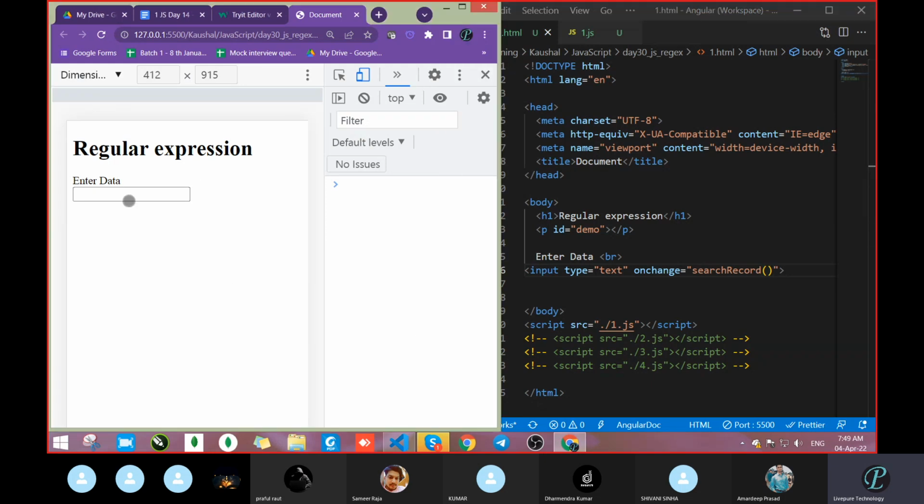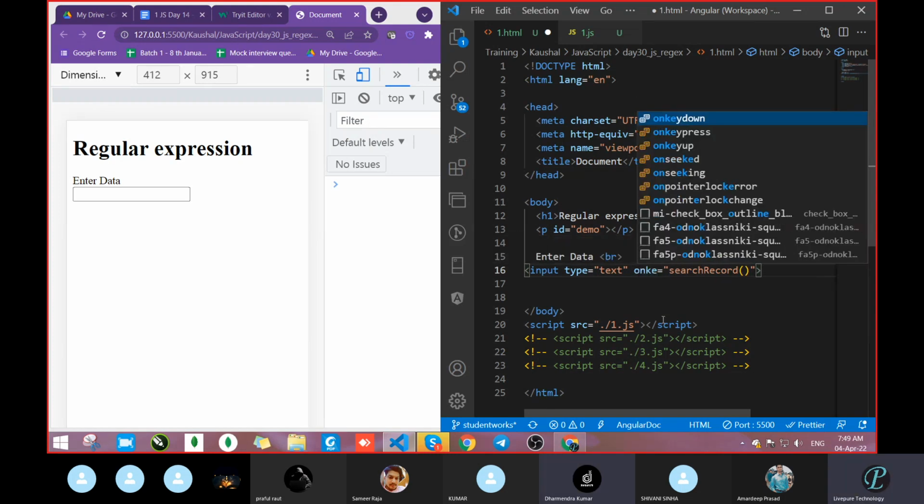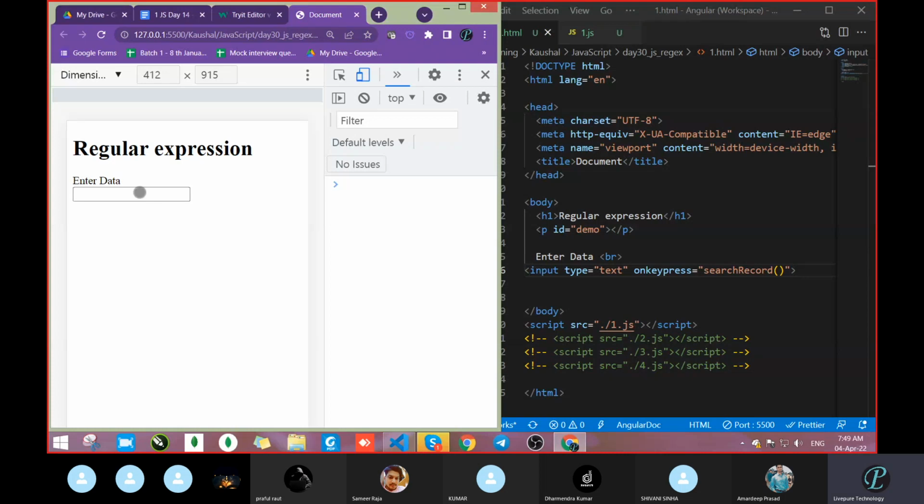Now our data, that hello, is not coming, but once you start writing anything and you put the cursor outside, automatically you get the data. Fine. But I do not want it like this either. I want that once you press a key of your keyboard, at that time, which event will work? That will be keyup, keydown, or keypress, anything. Let's see. Those all are keyboard events and will work. See, when I start typing itself, the value is coming.